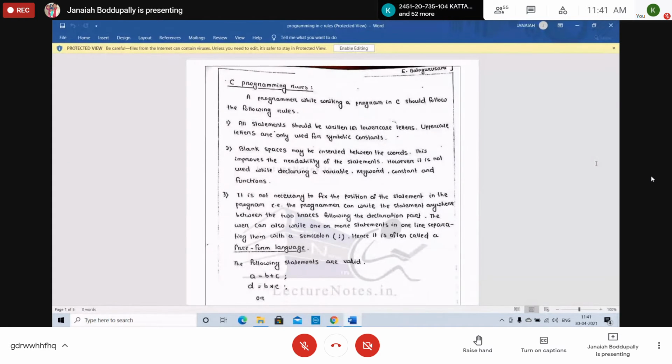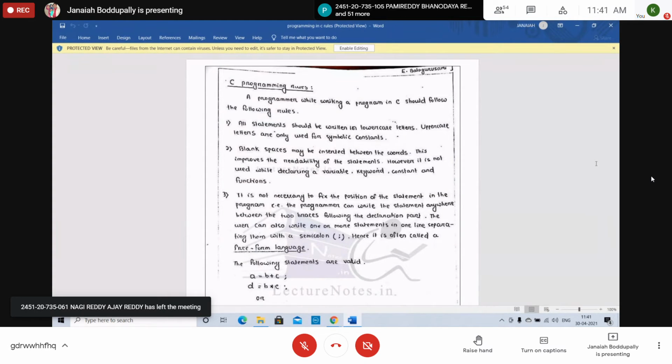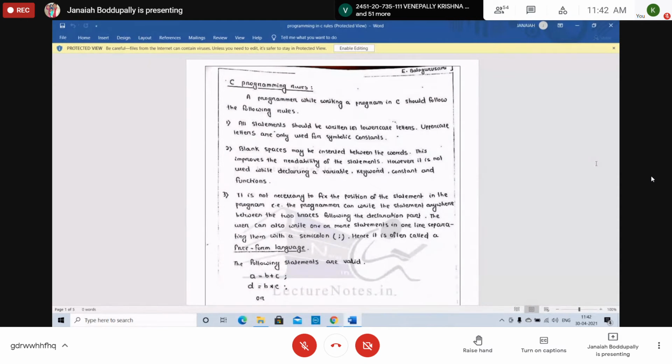We are going to write C applications, C programs, using some syntax written already, using some C built-in functions written already. C operators are already there. C library functions are already there. But we need to learn what is there, and we need to implement. Right? C programming rules: how to write C programs? Some rules are there. Any programmer should follow the following rules.